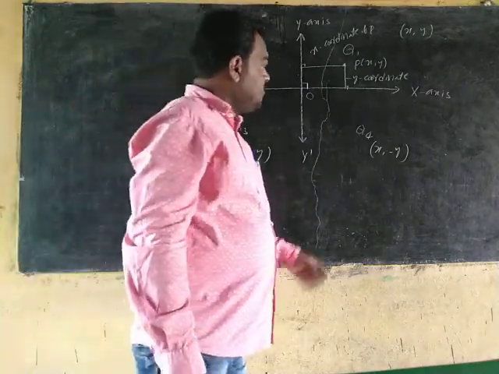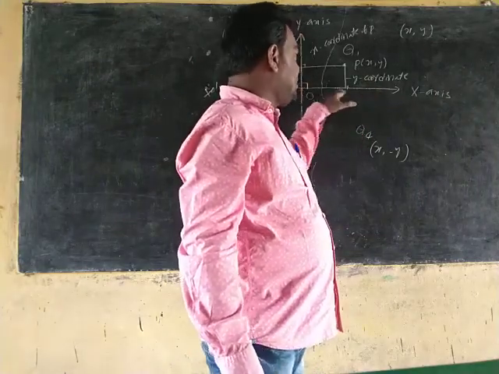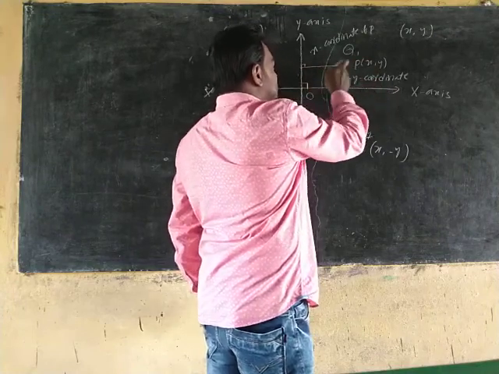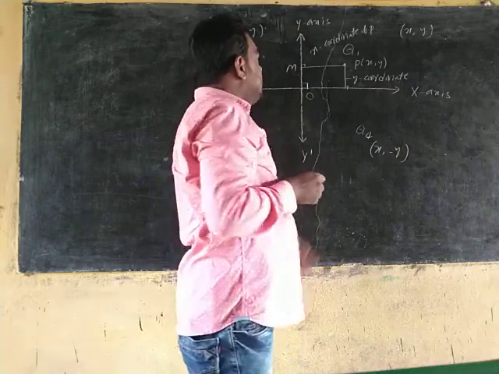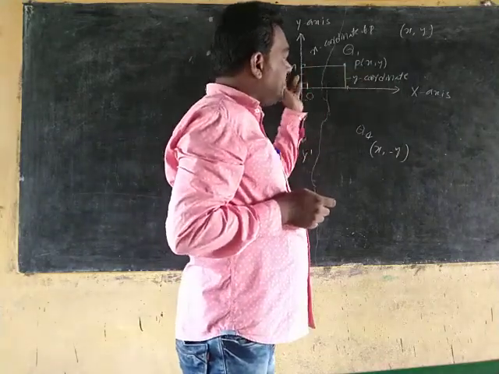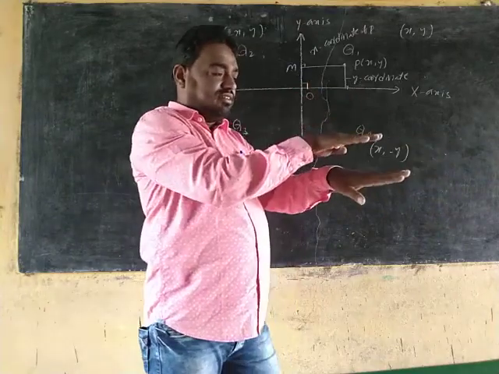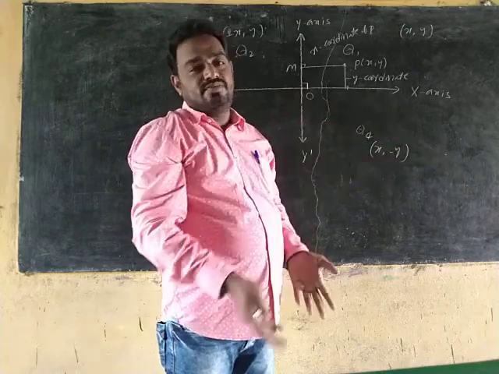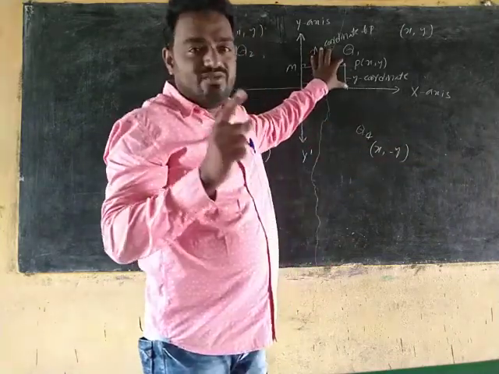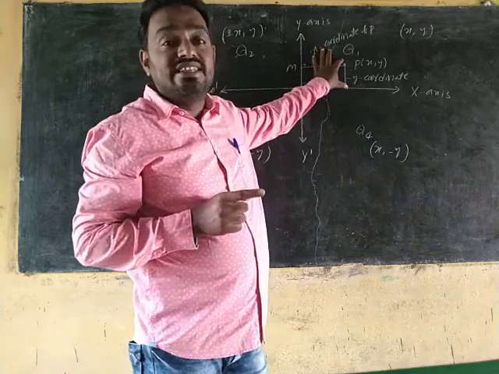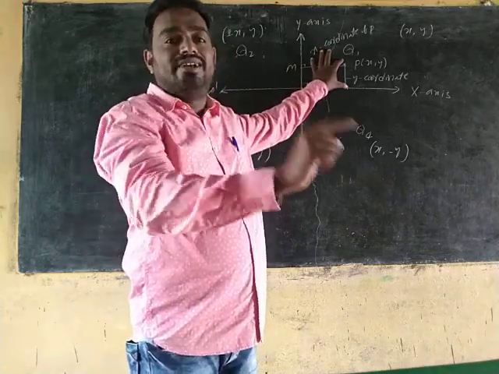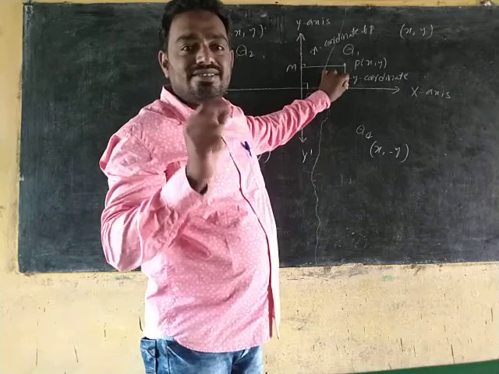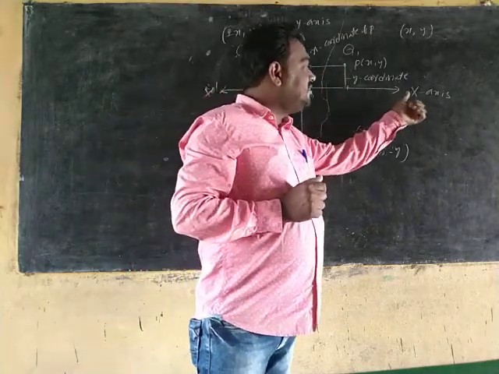If the point is present on the x-axis, this distance is 0. For example, if I take this point M, the line MP overlaps with the x-axis only, so this distance becomes 0. This distance is the y coordinate, so the y coordinate is 0 when the point lies on the x-axis.